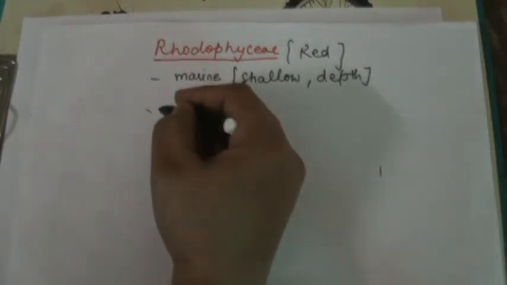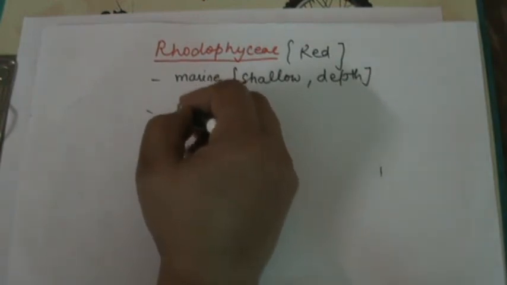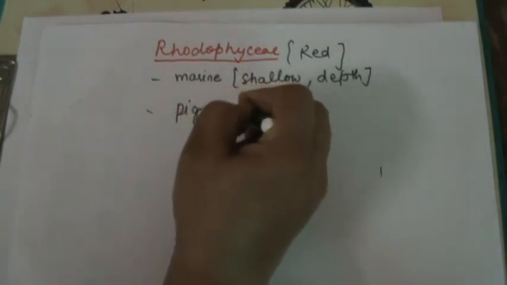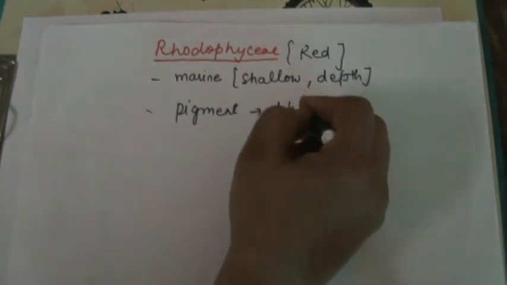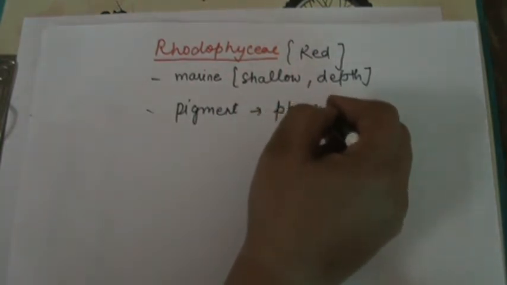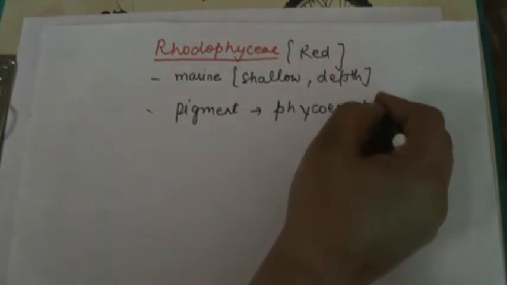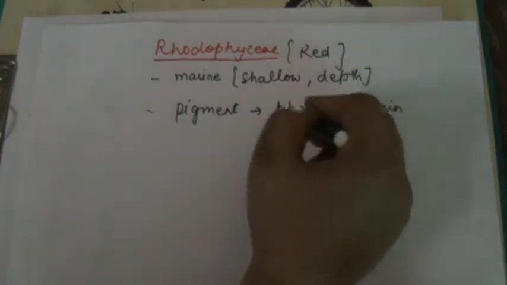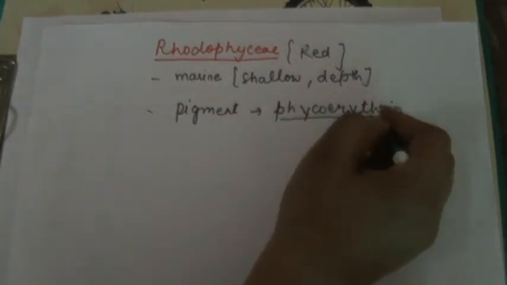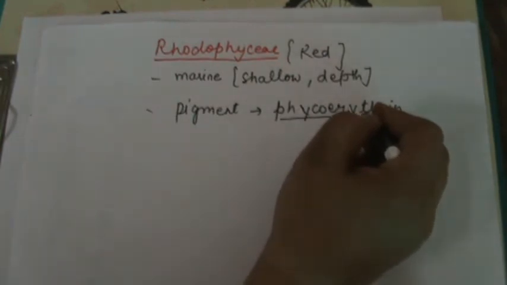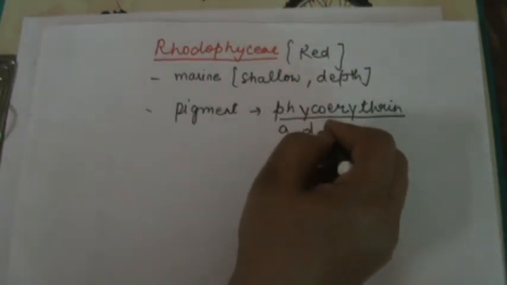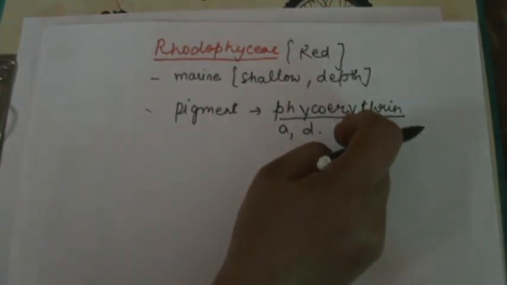The red color, why does it have red color? Red color is due to the presence of the pigment known as phycoerythrin. Other pigments are also present, for example chlorophyll a and chlorophyll d, but the dominating one is phycoerythrin. That's why it is known as red algae.